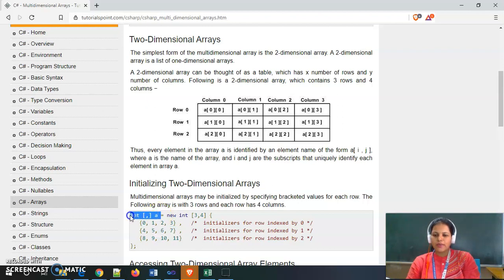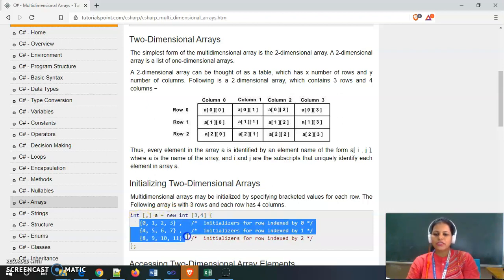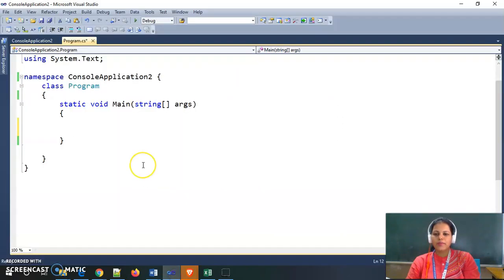I am declaring this two-dimensional array in this way, then memory is allocated for this array for 3 rows and 4 columns, and I am also initializing this two-dimensional array with this statement. So let's see how we can implement a C# program for two-dimensional arrays.